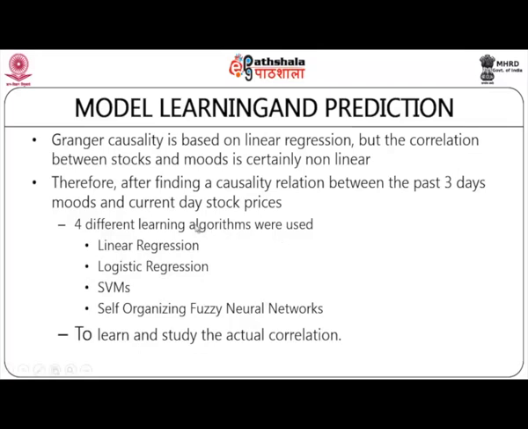So, in all these 4 learning methodologies, they were trying to identify the correlation between the public mood and the market mood, that is the current day stock prices. Now, in all these 4 approaches, you will find there is going to be an incremental update in terms of the data that is used or in terms of the learning that is used.